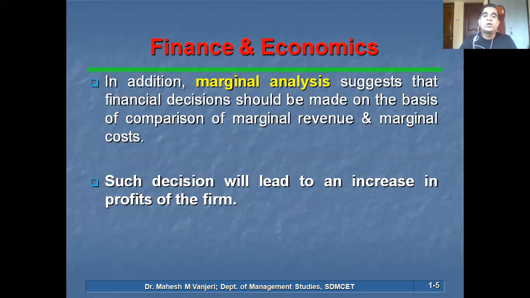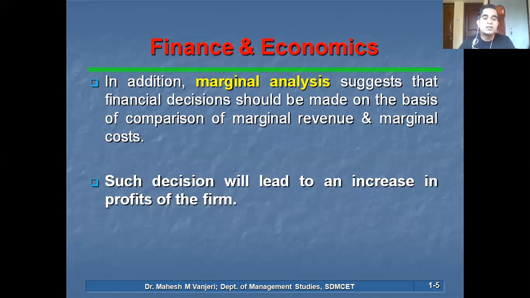According to it, let us say a company already has an old machine and is planning to buy a new machine. What is the actual increase in revenue due to the purchase of the new machine? We call it marginal revenue. On that basis, a decision has to be made whether to replace the old machine with the new machine. If the marginal revenue of the new machine is not significant, then there is no use investing in the new machine. You can continue with the older machine as well.